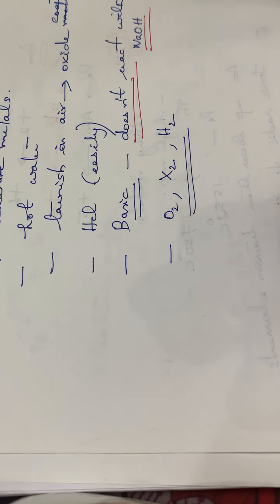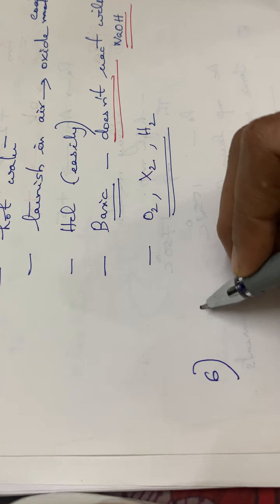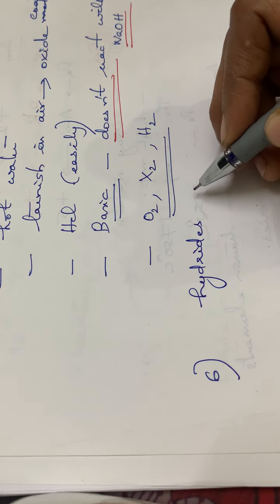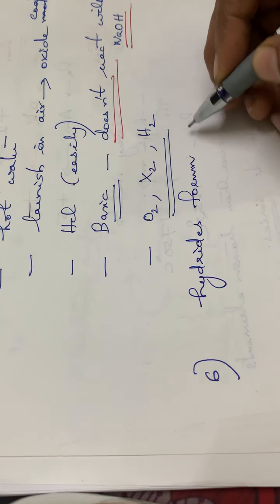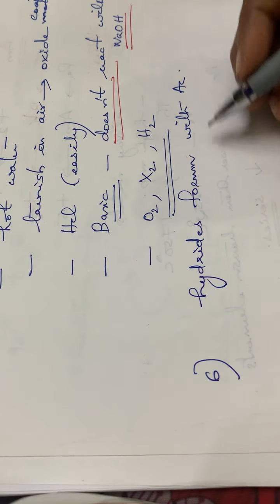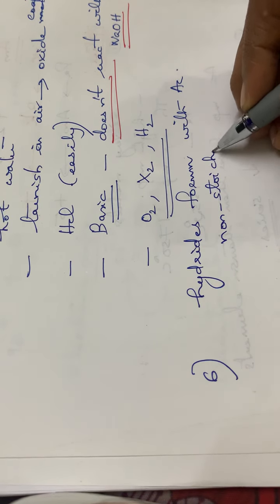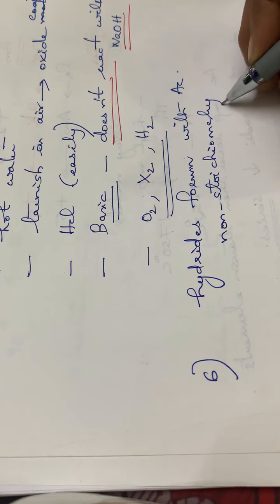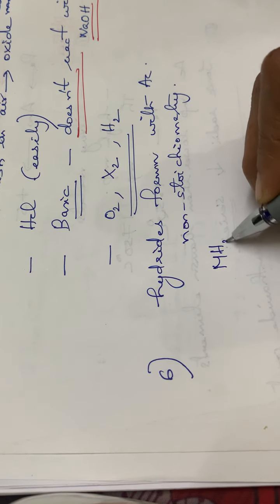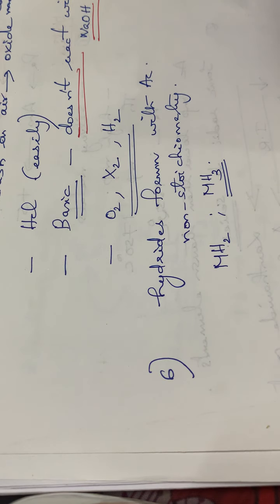The sixth point is that they form hydrides. That means they react with hydrogen to form hydrides. Hydride formation occurs with actinides, and the hydrides so formed are non-stoichiometric. We have seen non-stoichiometry; here they will be in the form of MH2, MH3, etc., which is non-stoichiometric.